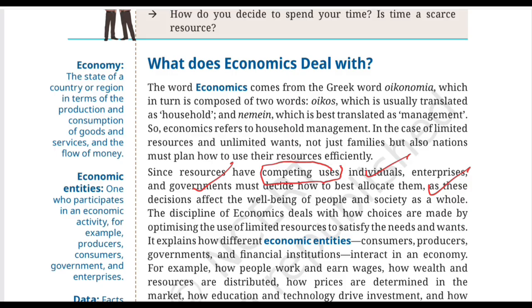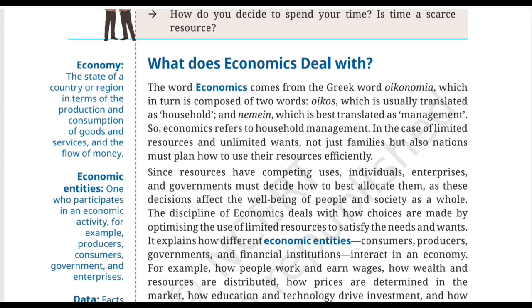And these decisions matter because they affect people's lives. For example, if a government uses more resources for healthcare, that can affect access to hospitals and medical services. So, economic choices aren't just numbers on paper, they affect people's well-being as well.